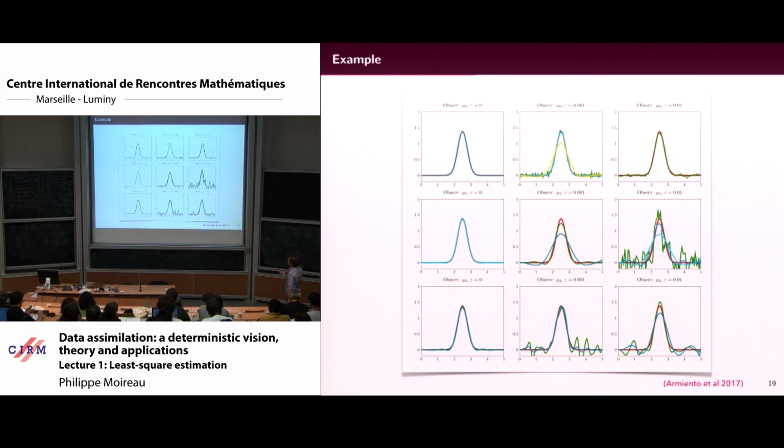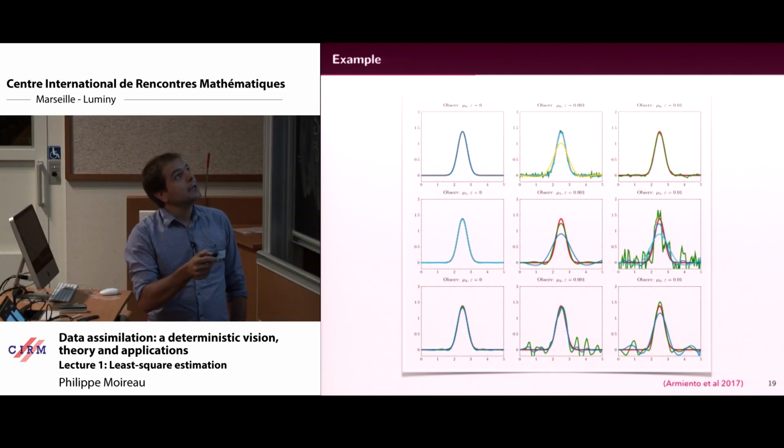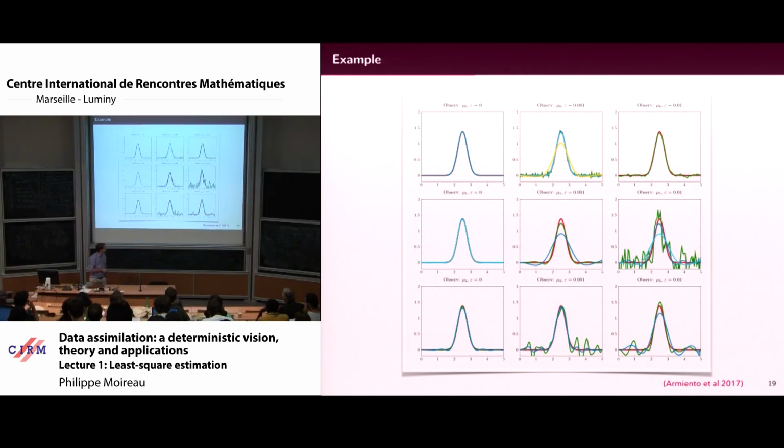And you can say I'm not happy with that because it should be a density, and I get negative values. You can think of a lot of ways to ameliorate this, but actually this is just to show you that this minimization works. Yeah, just a question for the colors. So what is the noise? Yeah, sorry. Green is the reconstructed, and blue is the target one. Okay, and the other ones, sorry, are not useful.